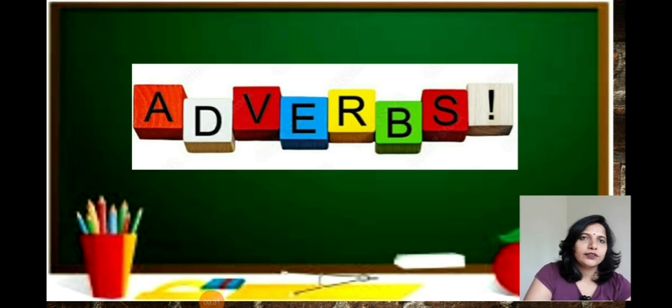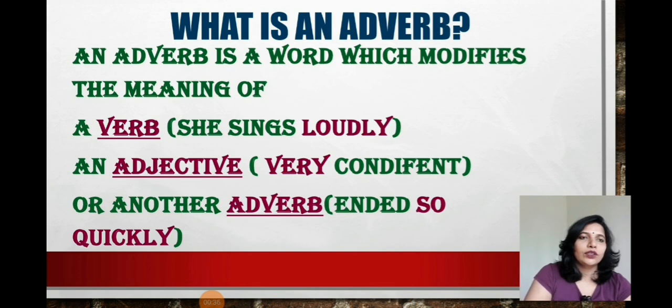So the first question is, what is an adverb? An adverb is a word which modifies, which tells additional information about a verb. Like, she sings loudly. So loudly is an adverb here, right? It also tells additional information about an adjective, or modifies an adjective. Like, very confident. Confident is an adjective, and very is modifying it. So very is an adverb here, right?